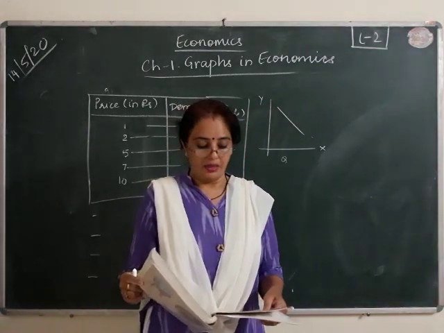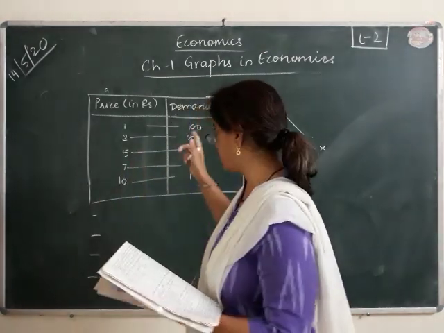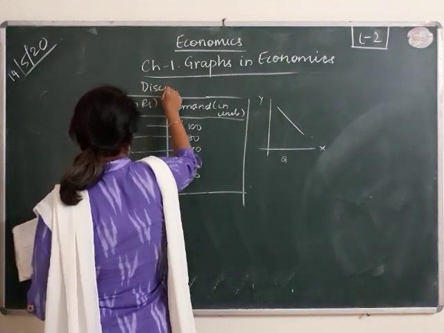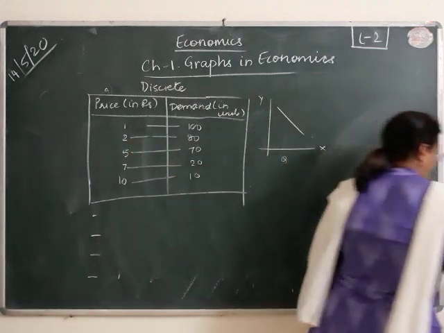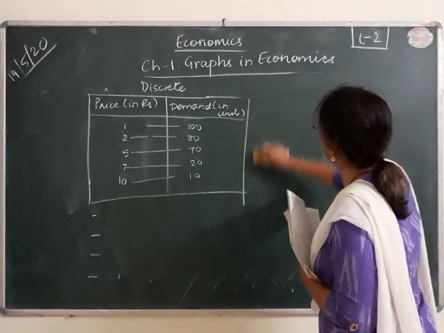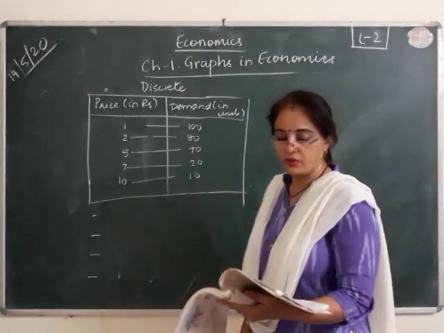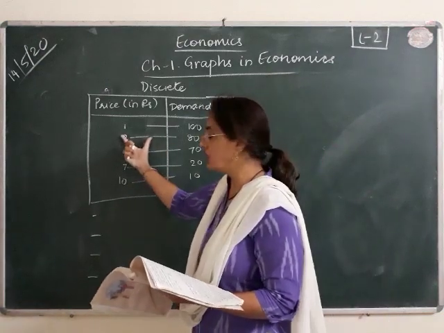Example of data with continuous frequency distribution. Now this was discrete frequency. Now continuous frequency distribution is where you have got the range of the figures.